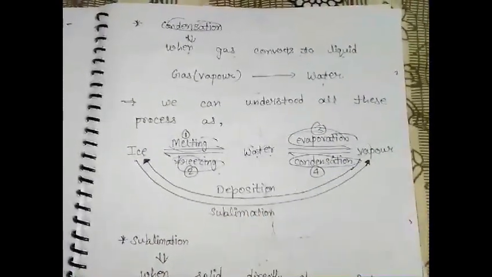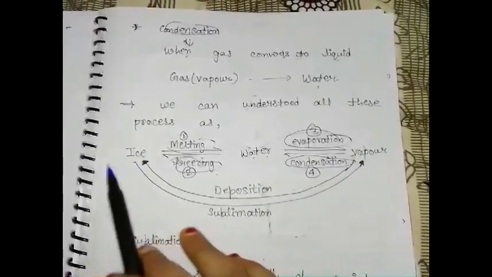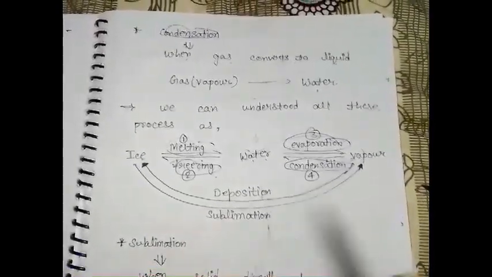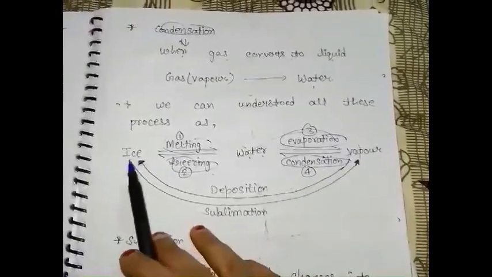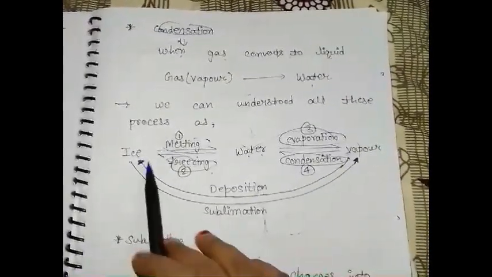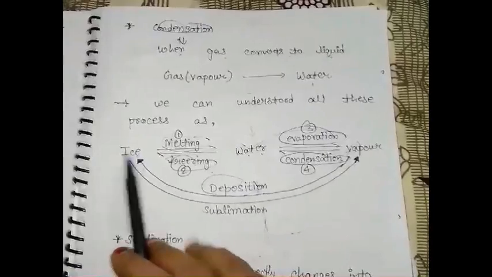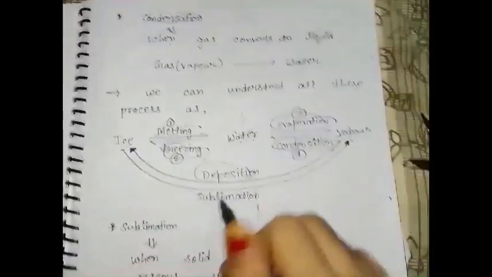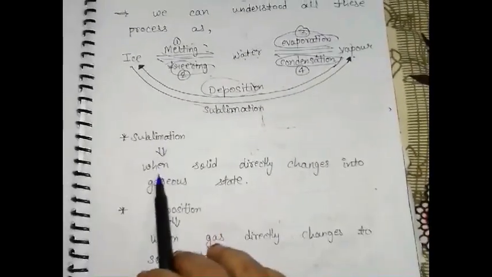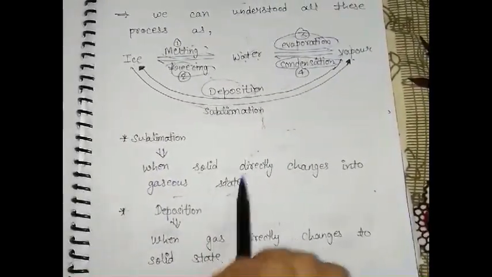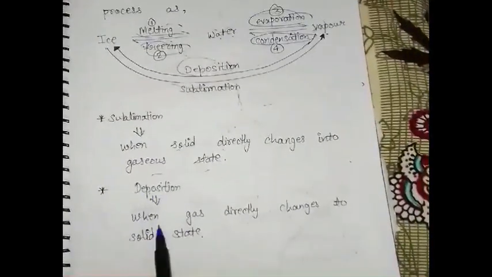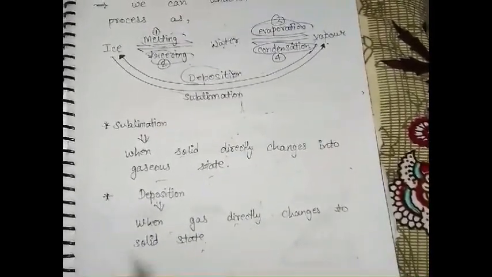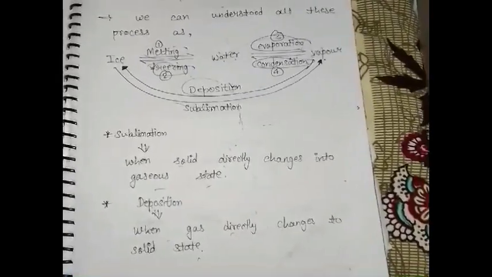And here are some states in which the solid directly changes to vapor or vapor directly changes to solid. So let's see. When the vapor directly changes to ice, the process is known as deposition. And when the ice directly changes to vapor, the process is known as sublimation. Here is the definition. Sublimation, when solid directly changes into gaseous state, we call it sublimation. Deposition, when gas directly changes to solid state, the process is known as deposition. So it's all about matter.